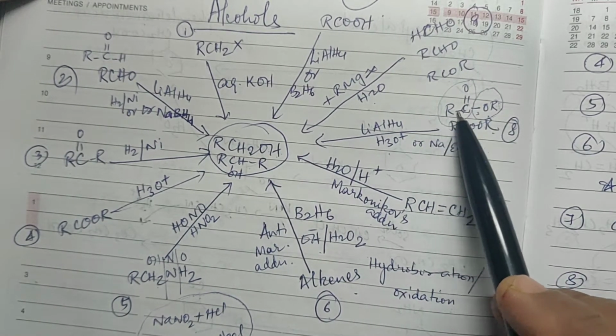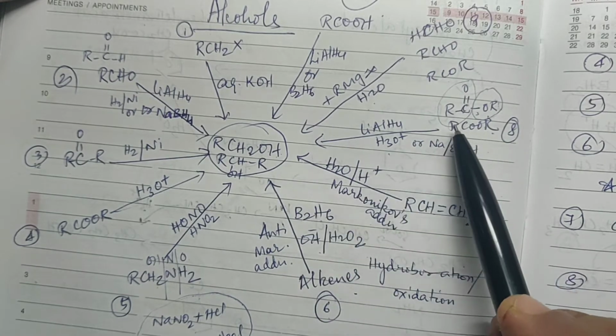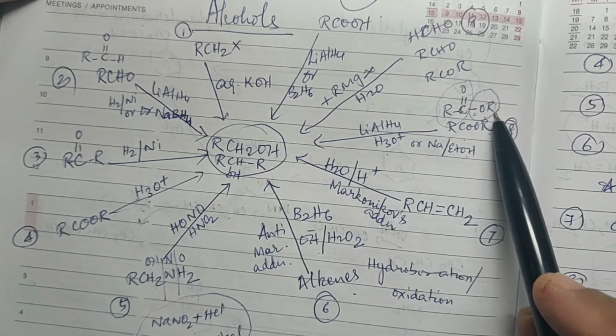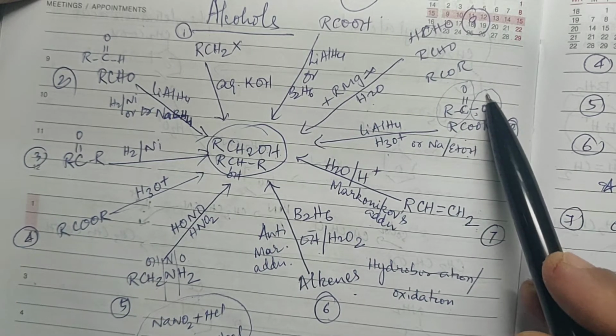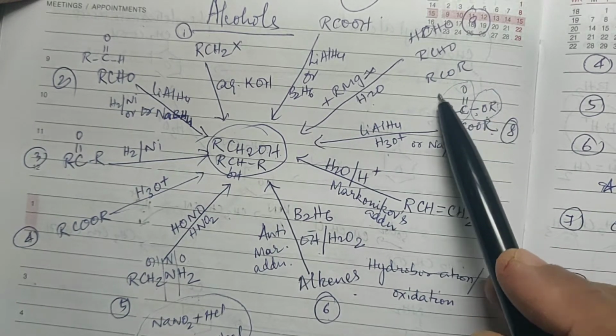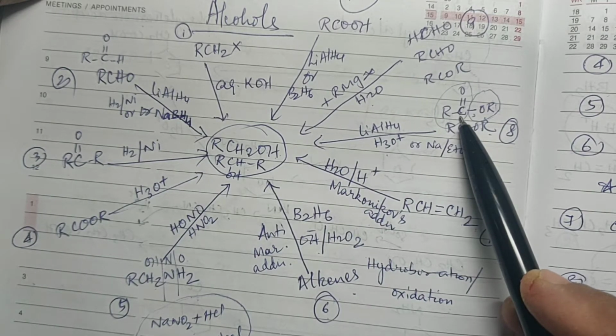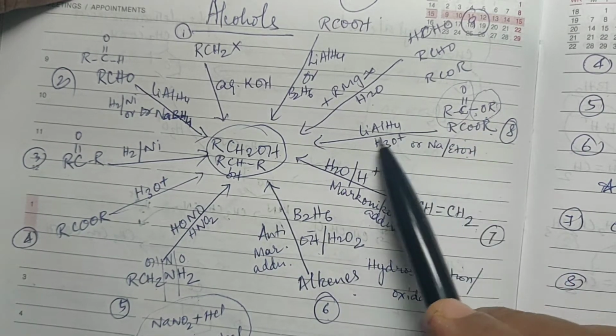It depends upon what is the R group here. Supposing if this was say C2H5 and this was CH3, then you will get one molecule of methanol and one molecule of propanoic acid, C2H5CH2OH. Okay, it is reduction.